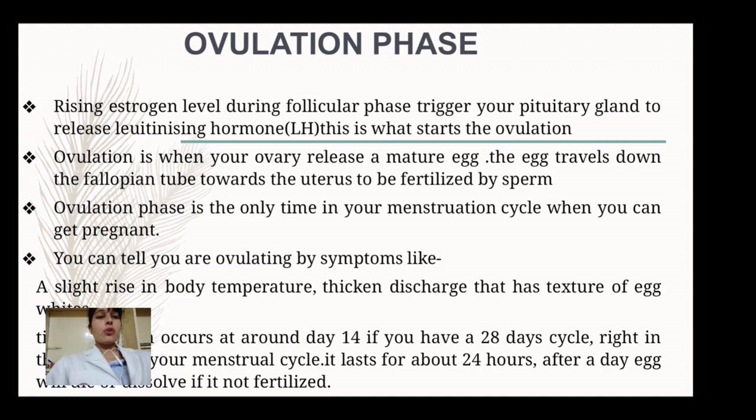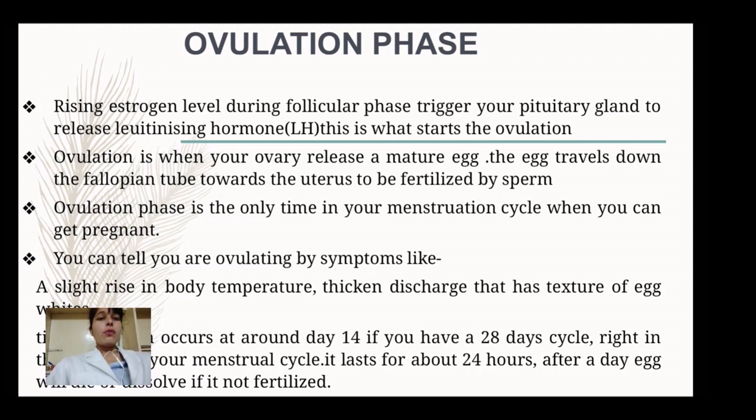Ovulation is when your ovary releases a mature egg. The egg travels down the fallopian tube towards the uterus to be fertilized by the sperm. As the luteinizing hormone is released, it will start the ovulation. After ovulation, the ovary will release the ovum, then that ovum will travel across the fallopian tube for its fertilization with the sperm. If intercourse occurs, it will be fertilized in the fallopian tube.